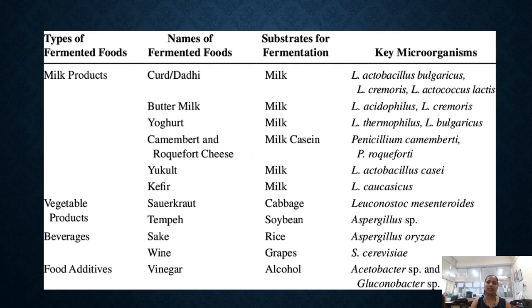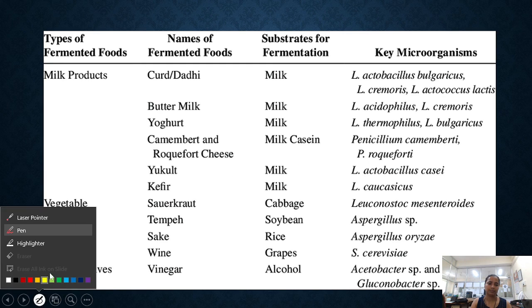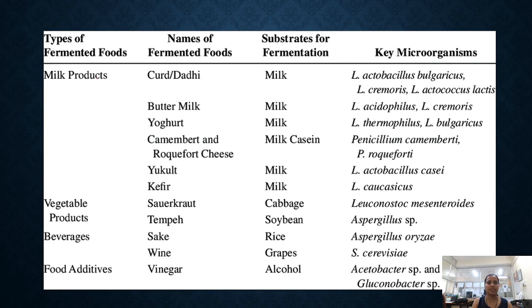This is a table representing some of the major fermented foods, like milk products that we make every day, curd or dahi. This is not new; our parents, grandparents, great grandparents, even people from the stone age were using these milk products.